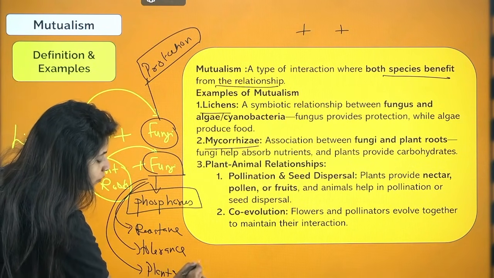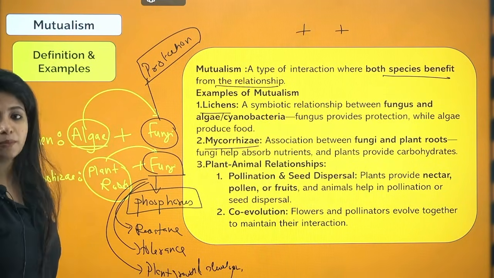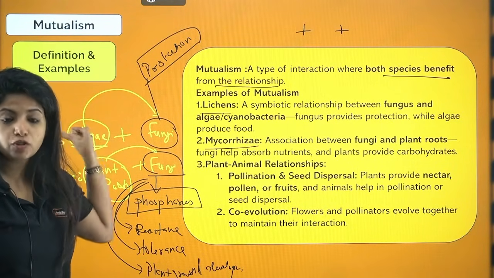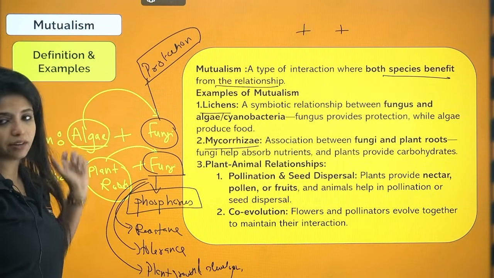We studied this in the chapter Microbes in Human Welfare. These things are being provided by the fungi over here. So in both the cases, one is going to be a producer which is going to produce the food and give it to the other organism, which is fungi. Here it's plant. There it is algae.